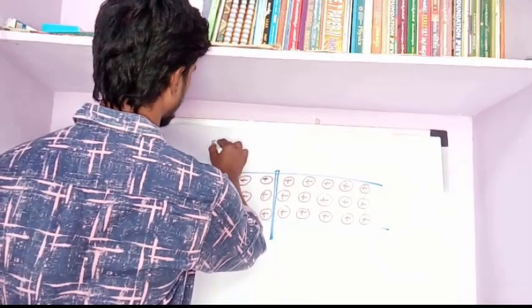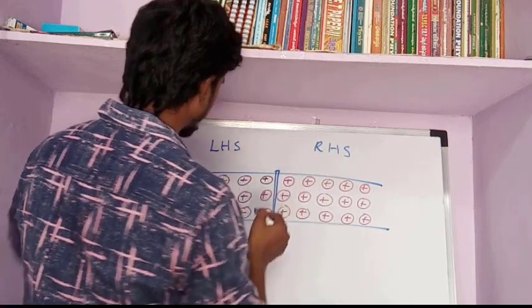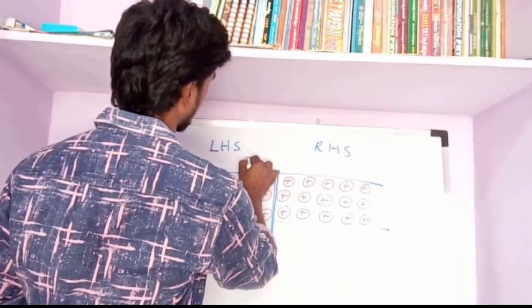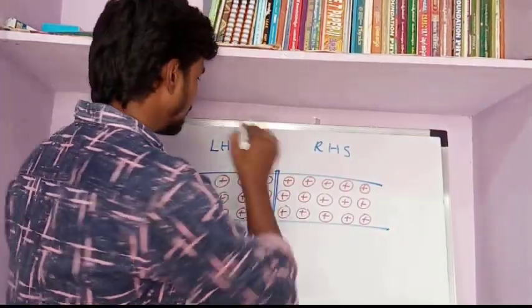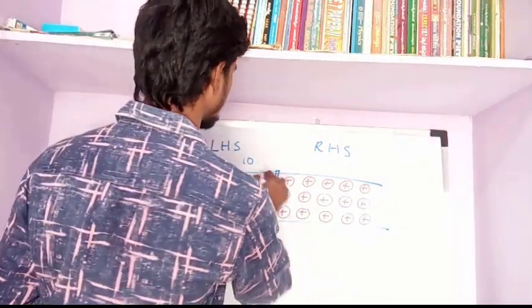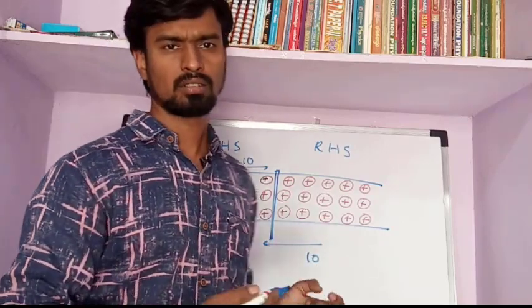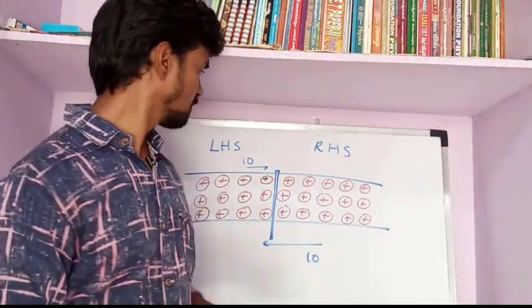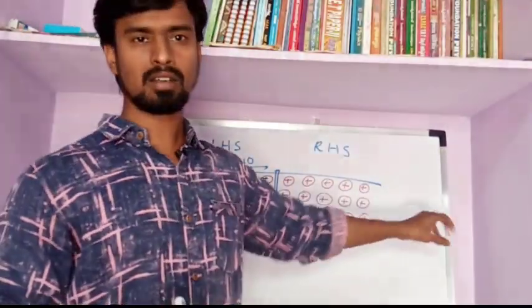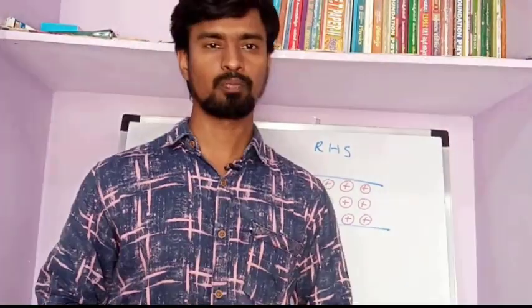Let's consider that 10 charges cross the cross section area from left to right, and at the same time 10 charges cross from right to left. From this we can say that the net charge through any cross section area is zero. That means the net charge across the wire is zero.